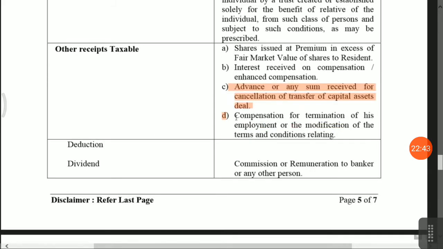Compensation for termination of employment or the modification of terms and conditions related to it is taxable. Generally, in the case of a managing director's appointment, if the terms and conditions are amended and any additional compensation is given to the managing director, then it will be taxable under other sources, not under income from salary. Please note that it will be taxable under income from other sources.